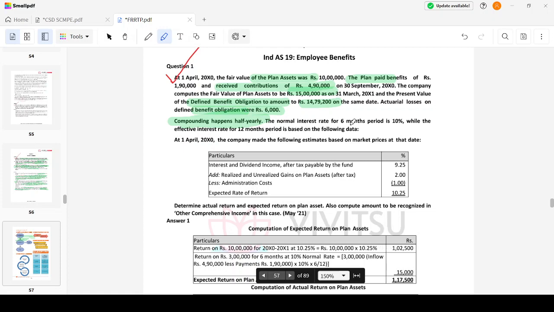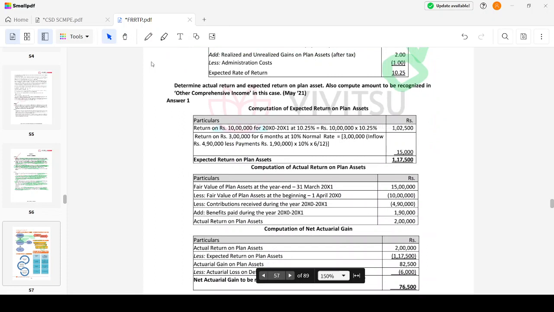The normal interest rate for a 6 months period is 10%, while the effective interest rate is 10.25%. Determine the actual return and the expected return on the plan assets. First, computation of expected return. What I'm going to do: return on 10 lakhs at the rate of 10.25%, then return on 3 lakhs for 6 months at the normal rate.